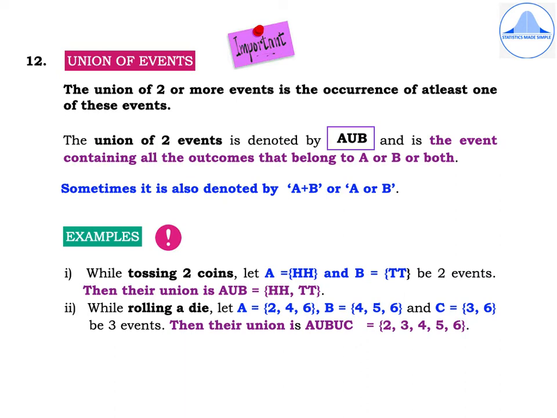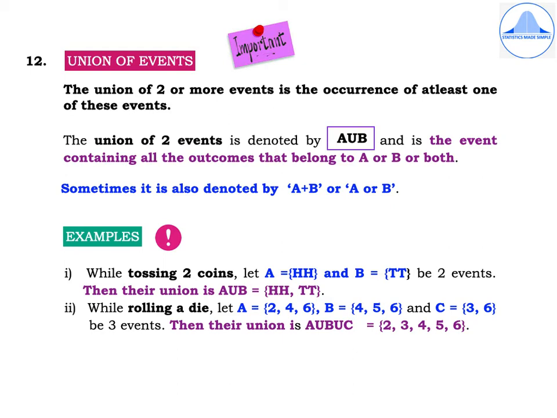Second example, while rolling a die, let A be equal to 2, 4, 6, B be equal to 4, 5, 6 and C be equal to 3, 6, where A, B and C are the three events. Then their union is A union B union C equal to.